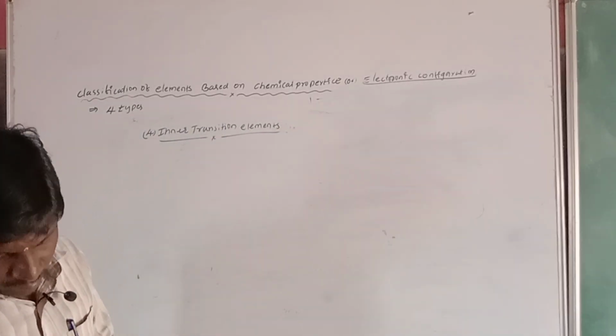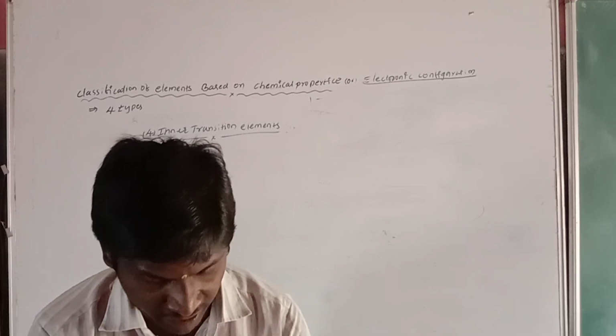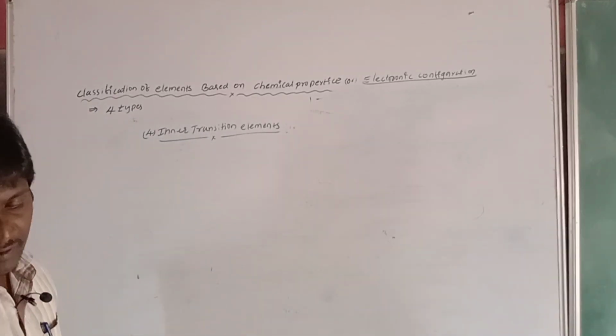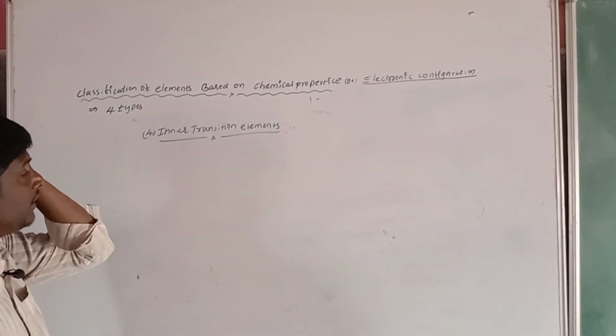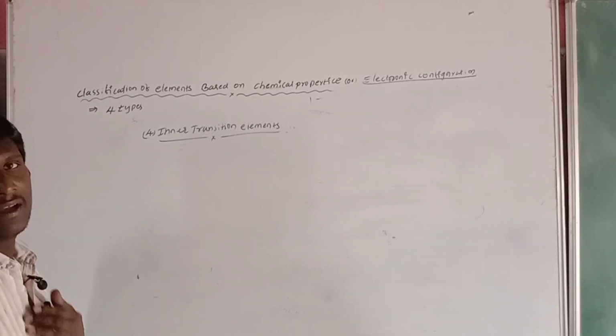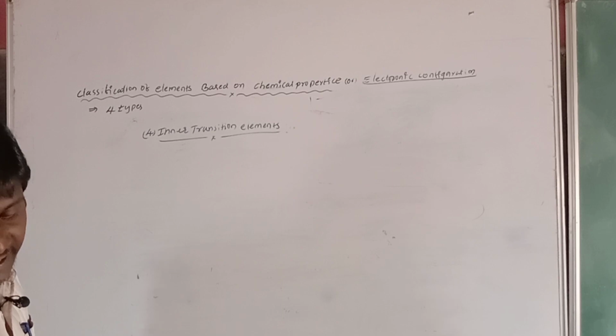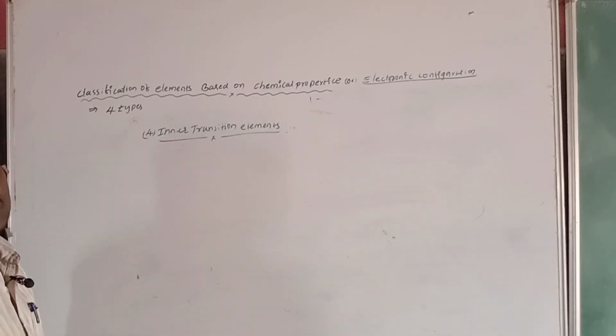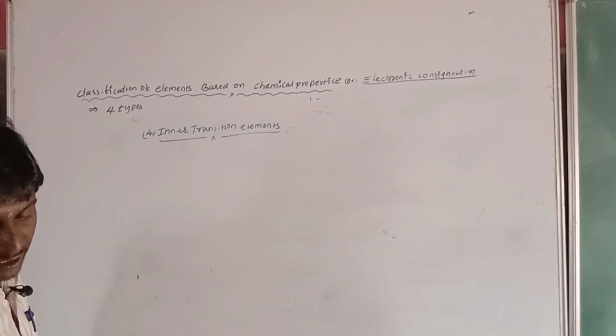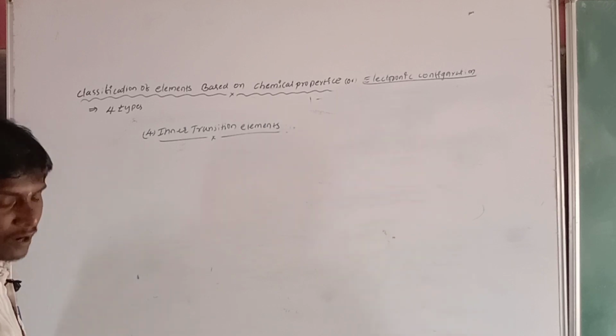What about the inner transition elements? Already we know the F block elements are called inner transition elements. Simple. The F block elements are called inner transition elements. The differentiating electron enters the f orbital, and it is known as an F block element. F block elements have the (n-2) f orbital.